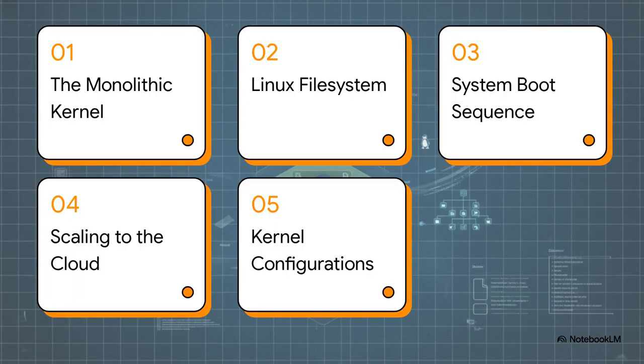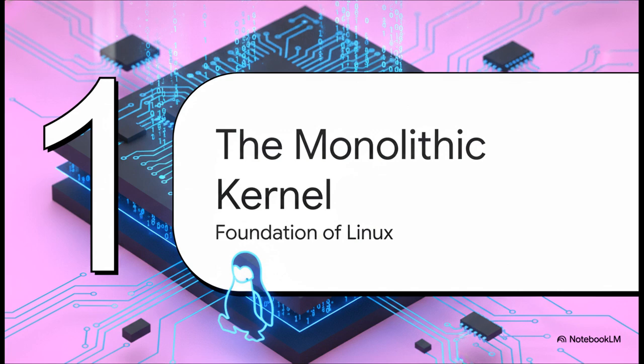So here's our micro to macro roadmap for this explainer. We're going to build our foundational understanding layer by layer. First, we'll look at the monolithic kernel foundation. Second, organizing the Linux file system. Third, the system boot sequence. Fourth, scaling to the cloud. And finally, mastering complex kernel configurations. All right, let's jump into Section 1, the monolithic kernel foundation.